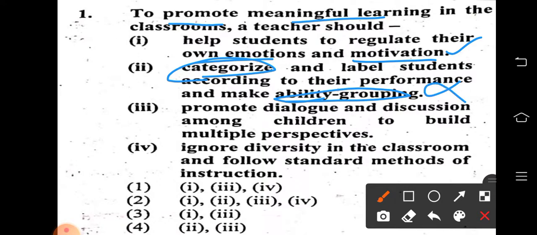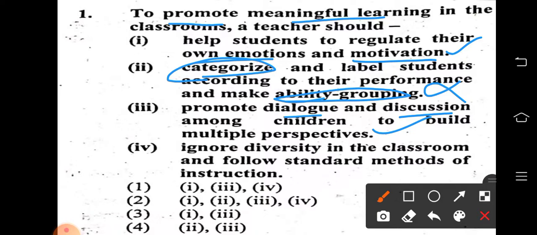Promote dialogue and discussion among children to build multiple perspectives. See, dialogue and discussion will help children to develop multiple perspectives. Multiple perspective means thinking in different ways regarding a situation. When you are organizing a dialogue or a discussion, dialogue means nothing but a type of conversation. Discussion means a conversation we are doing for a decision. That is the difference between dialogue and discussion. By organizing and encouraging dialogue and discussion in the classroom, it helps the child to build multiple perspectives regarding a situation. This is the right one.